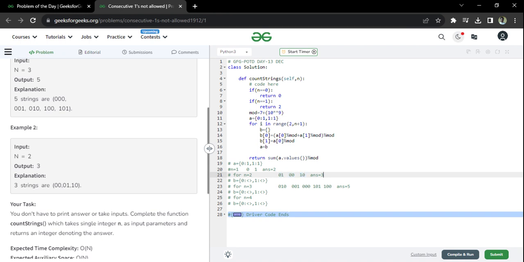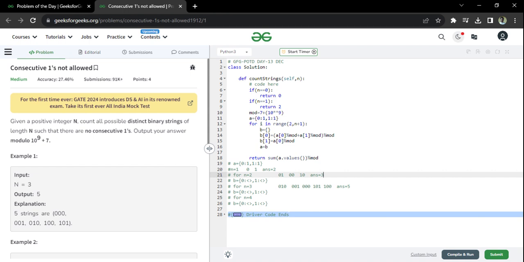Now I've shown you while tracing it, but we'll have to solve it programmatically. So for this, I'm going to use a map. What is a map? Basically a map will map a key with a value. So what I mean by 0 is all the strings which end with the letter 0, and by 1, all the strings which end with the letter 1. What are the values going to be? These are going to be the number of strings which end with 0, and the number of strings which end with 1. This is going to be a number of that.